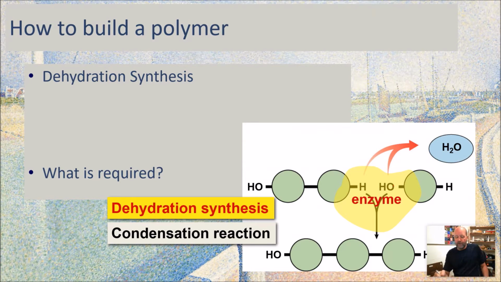Now, if you think about it, when I break this bond right here, I've got an electron that wants to form a bond. When I break this bond right here and I form the water, now I've got two places that want to form a bond because they used to have something stuck on there. I've got a single electron. And so what those do is go together and form that new bond together. So now we've got this other monomer added to the growing polymer. And in that process, we produce a water molecule.